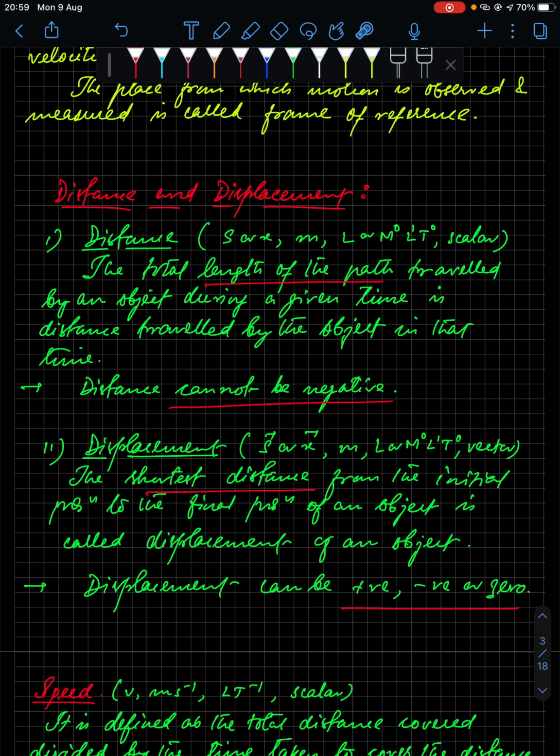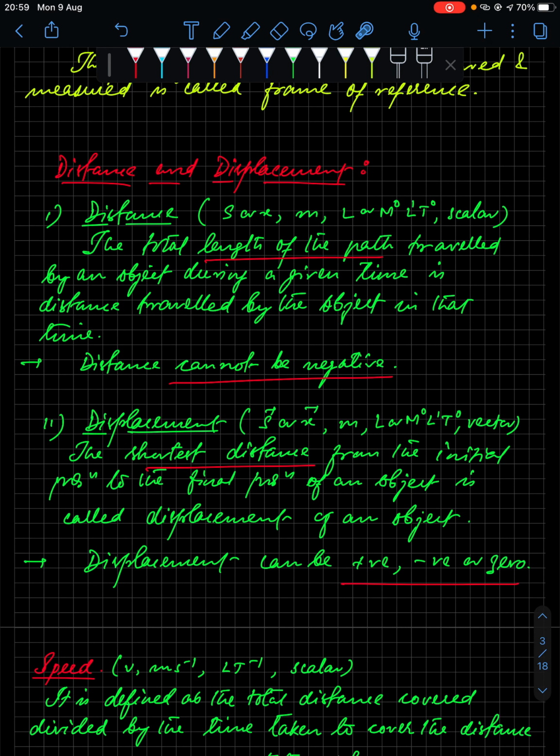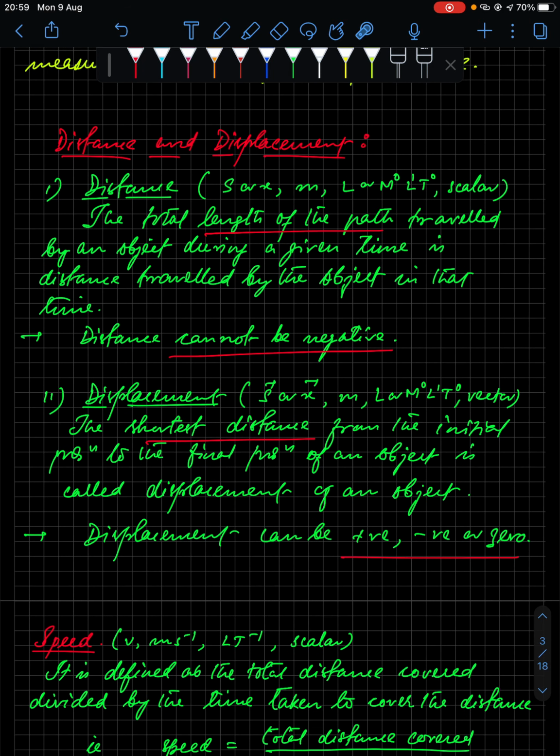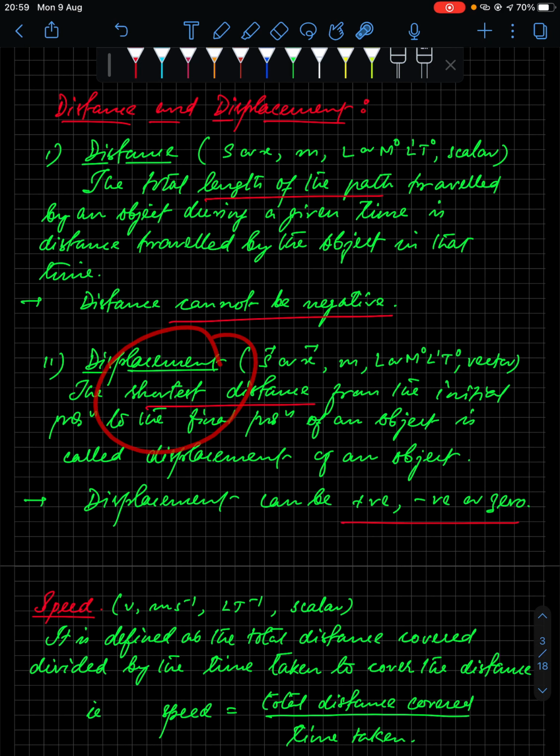All right, coming to displacement. Displacement is a vector quantity and distance is a scalar quantity, right? A vector quantity has magnitude as well as direction, and a scalar has magnitude only, without direction. So distance is a scalar quantity. It is the total length of the path traveled. Whenever you travel from one place to another, the actual path traveled is what you call distance.